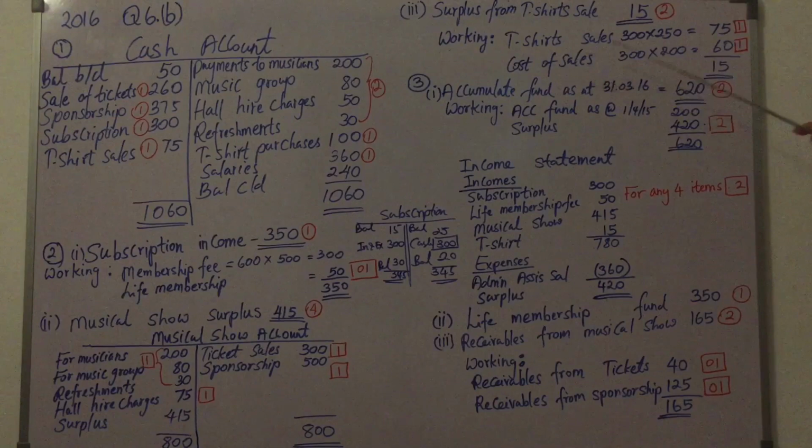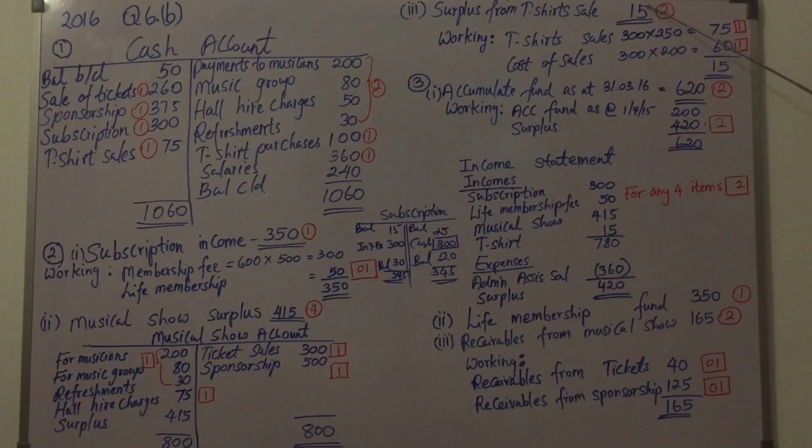Cost of sales, since you have sold 300 t-shirts and one t-shirt was 200, and then do the multiplication and get the cost of sales 60. So the difference 15 is the surplus from t-shirt sale. Now this surplus from t-shirt sale also should be added to the incomes of the main income statement.